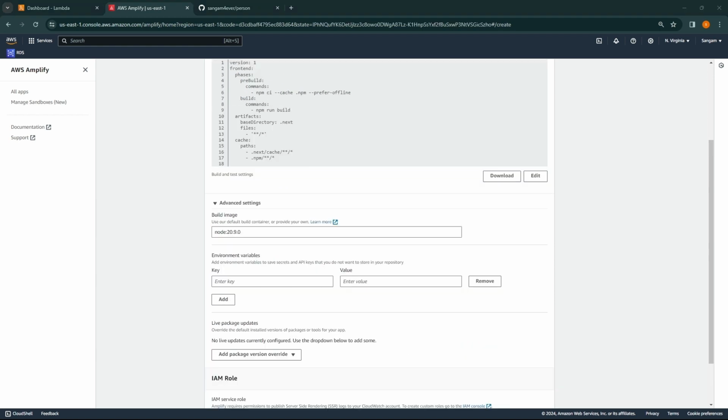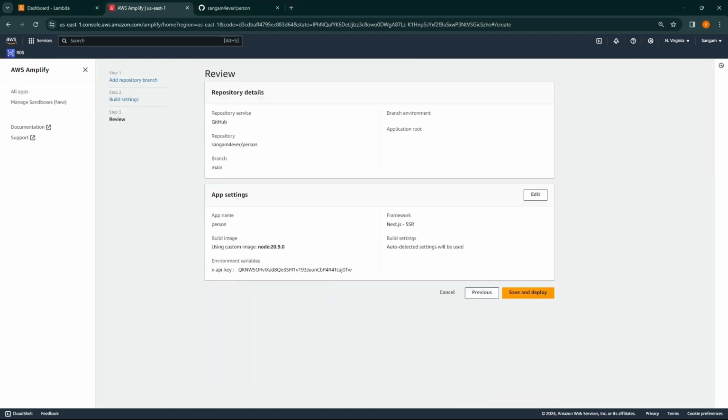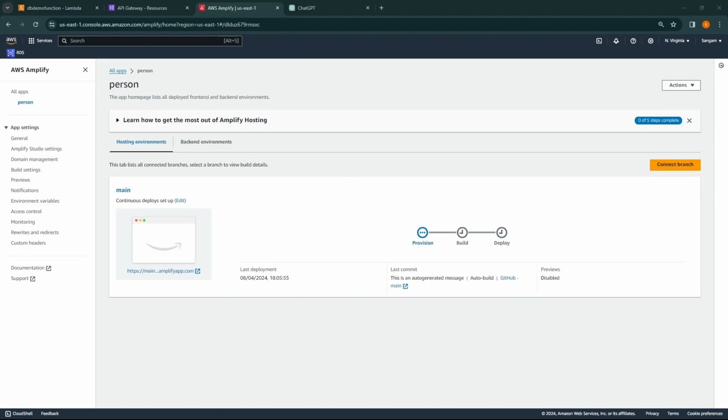For environment variables, we need to enter our API header and API key. So let's go and paste your API header and key. Now paste your API key as well. After that, click next. Save and deploy. As you can see, the app is created and it's under build. On the left side you can see a web link for the app. You can open this link in a web browser and access your app after the build is completed.